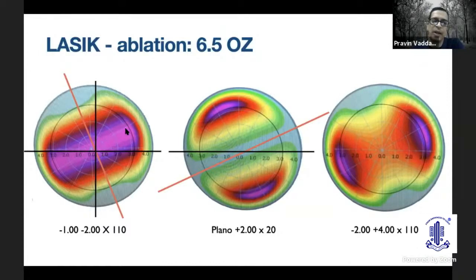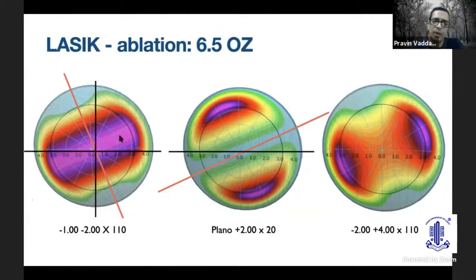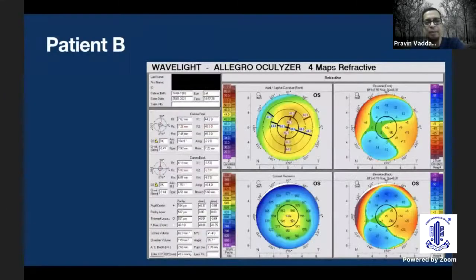Say, for example, with a compound myopic astigmatism, this is the ablation profile on the Allegretto laser. And with a hyperopic astigmatism, this is the ablation profile. And note, for a 6.5 optic zone, some of the ablation actually is going up to 8.5 millimeters as well. So let's go back to another patient.